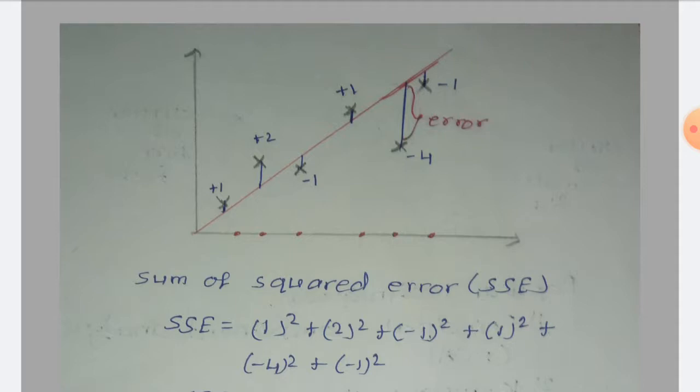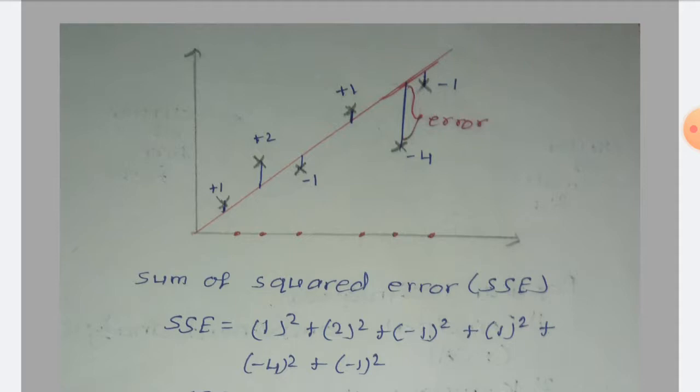For the first data point, the error is +1. The points which are above the line we will consider the error as positive, and the points which are below the line we will consider the error as negative. So for the first data point it's +1, for the second one it's +2, third one it's -1, fourth one is +1, fifth one it's -4, and the sixth one it's -1.